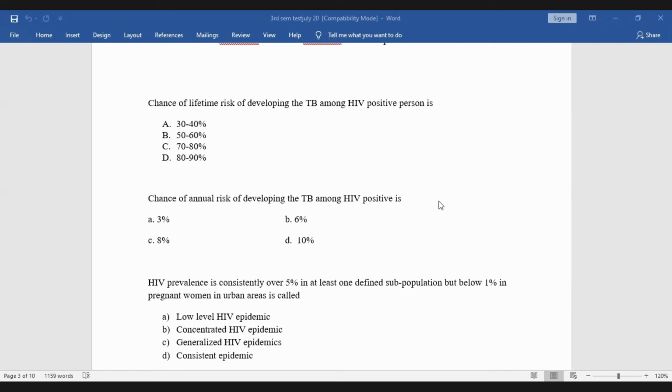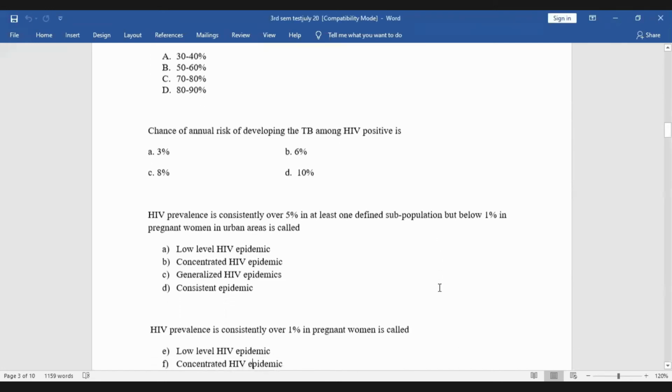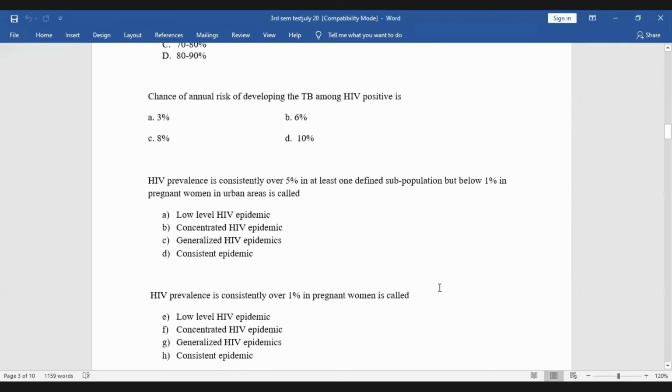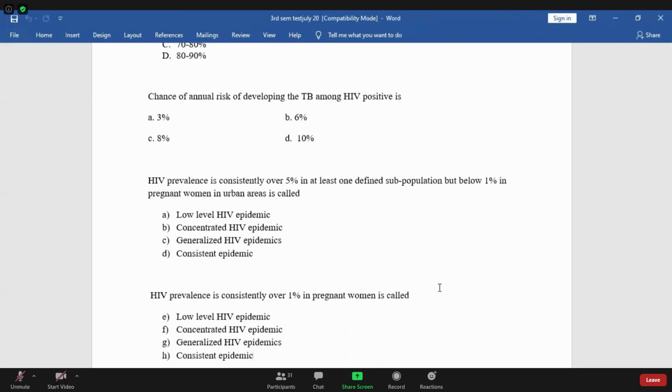The next question for Nisa. Nisa, did you say? Okay, next question for Nisa. Almost the same question, but the definition is different. HIV prevalence is consistently over 1% in pregnant women is called low level, concentrated, generalized, consistent. Nisa, what can you say?